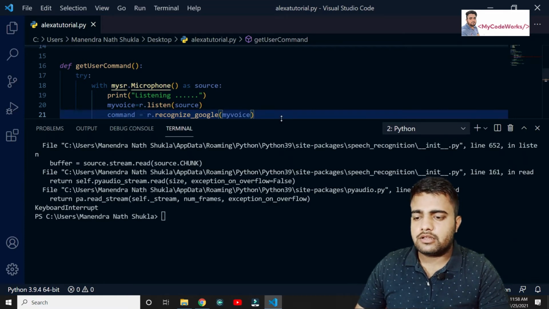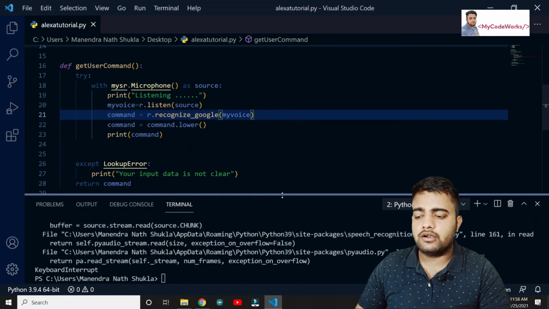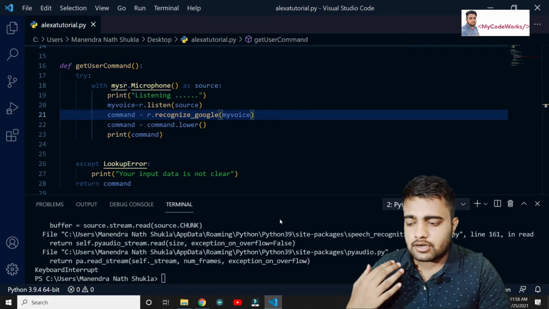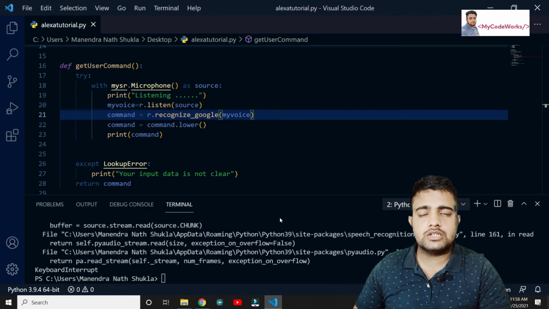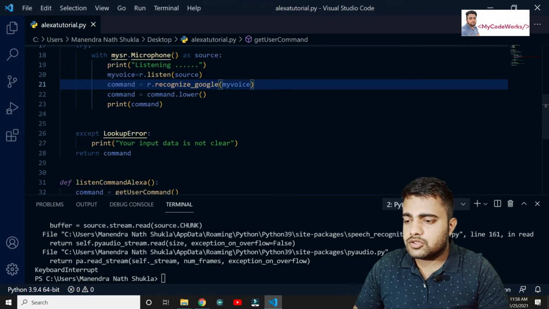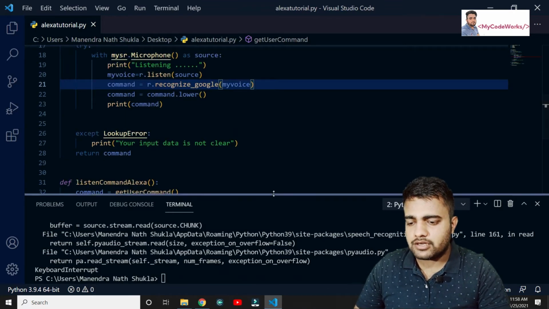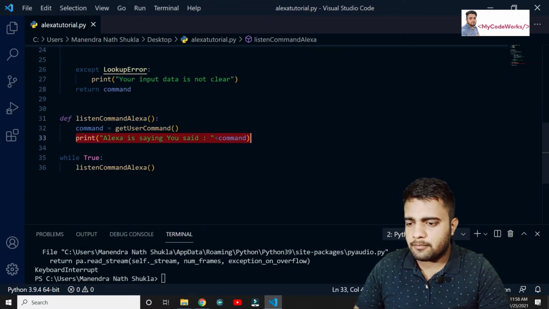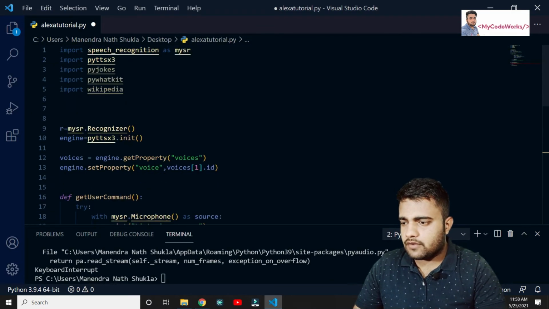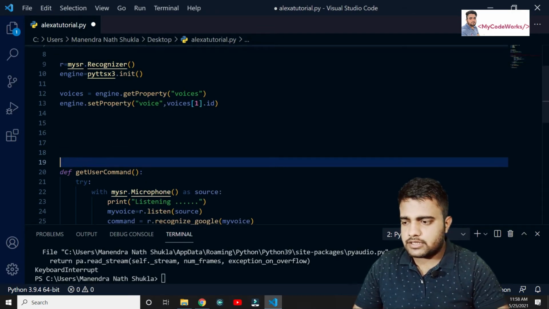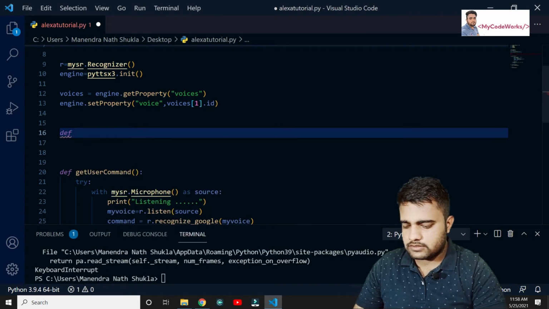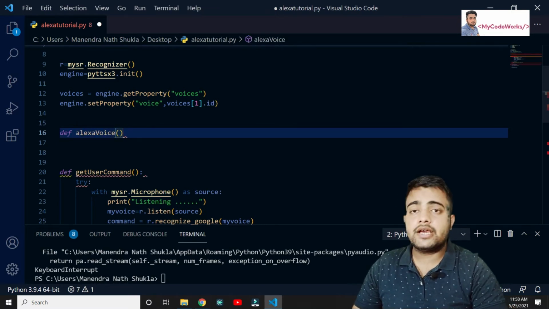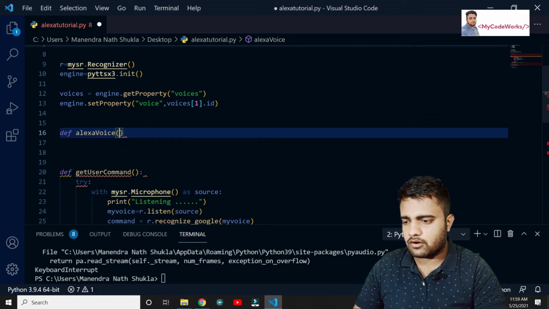Now, that's not what Alexa does. Alexa is going to respond back as a voice, not as a text format. So for that we are going to use Python text to speech. We are going to make a function, talk. Let me write def say Alexa voice, which is basically going to take a parameter, the command.